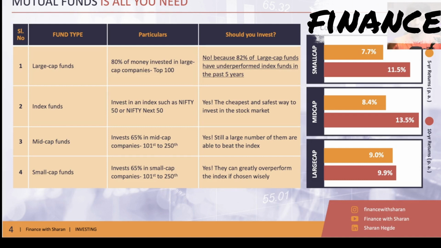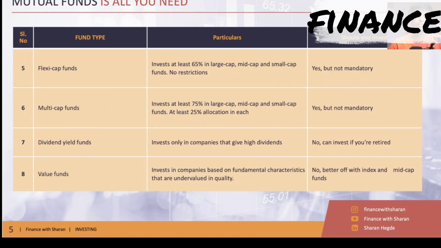Now, what should the allocation be? For large cap, it is index fund. Don't invest in large cap funds. So, what should be the allocation across index, mid cap, and small cap? That has been discussed in module 2. Remember, when I discussed the financial planner tool, there was a table in the domestic equity sheet which talks about, as per your age, what should be the allocation across large cap companies, mid cap companies, and small cap companies. We will revisit that tool again in this module itself, to revise that particular thing again. Don't worry.